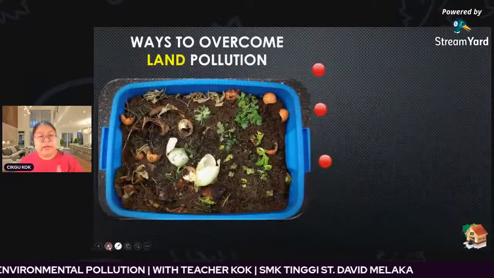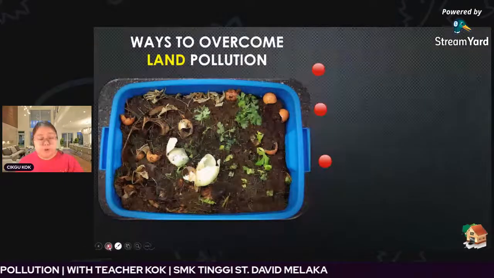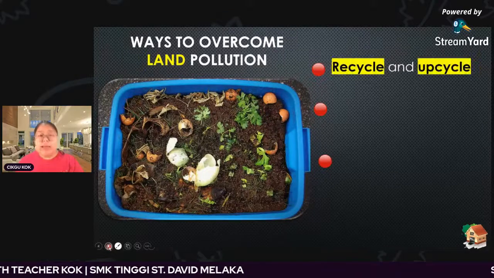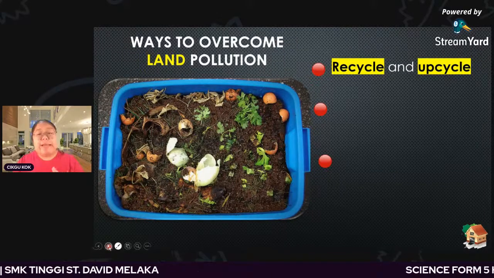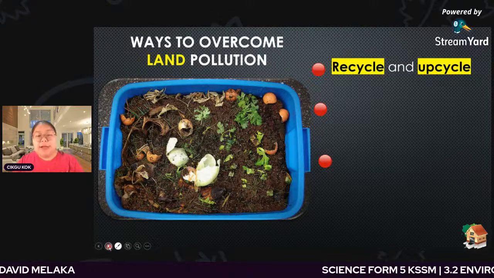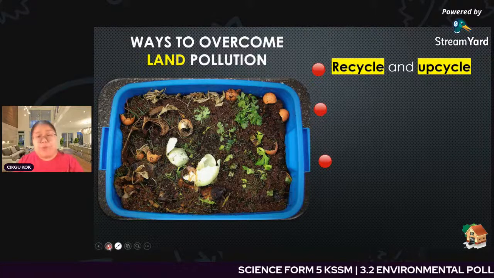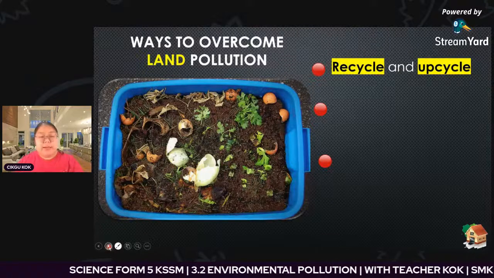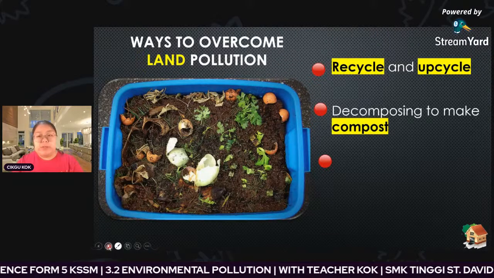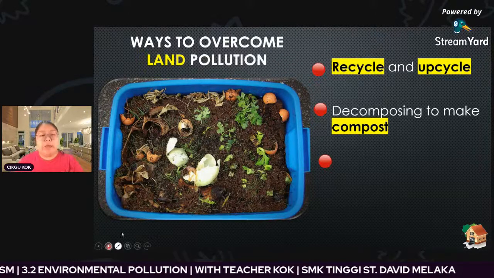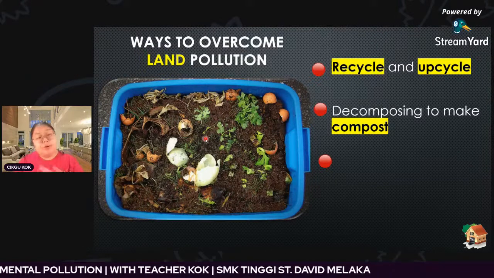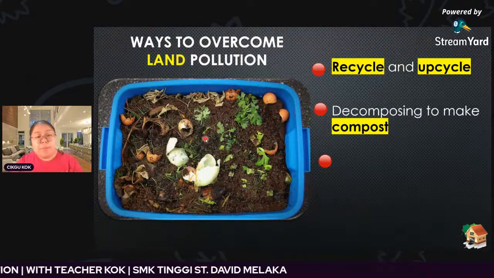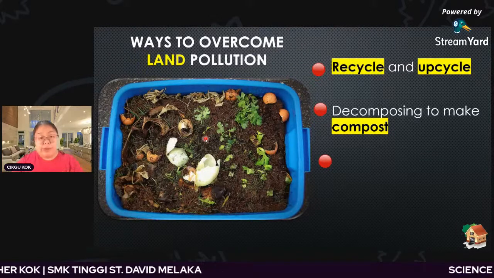Okay, here I will give you some examples. There are only three. Let's see what we need to do. The simple one, we can recycle and also upcycle. Students, you can recall back to 3.1: what is recycle? What is upcycle? Number two, we can decompose waste to make compost. That means reusing the waste to become compost, which can also help the plantation.